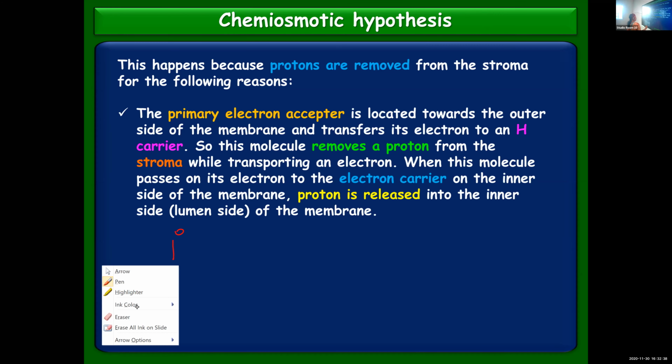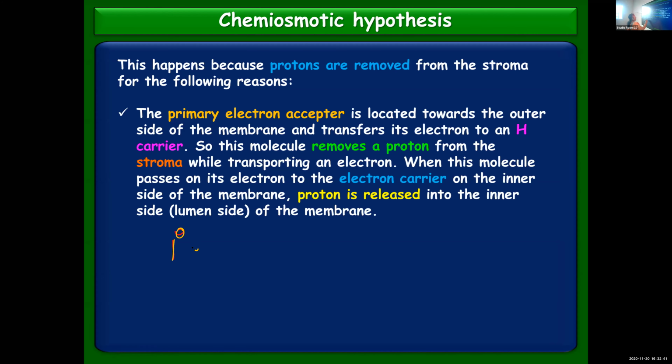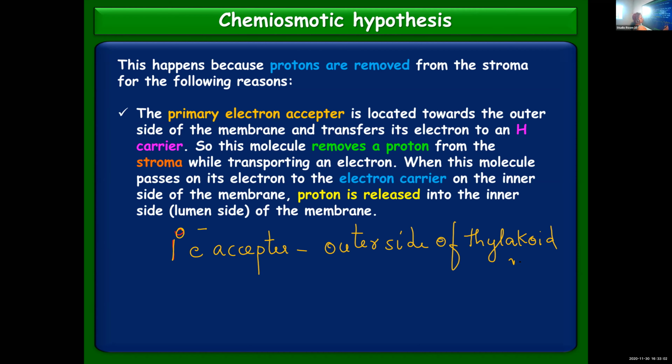The primary electron acceptor: where is it located? On the outer side of the thylakoid membrane. So first the electrons will reach the primary electron acceptor. From there, where do the electrons go?